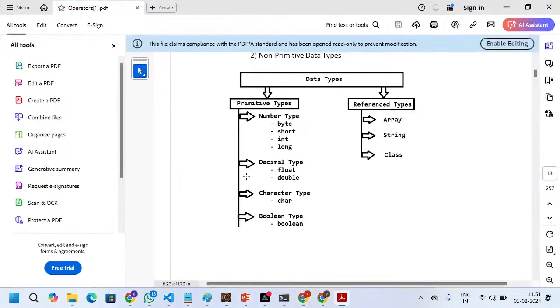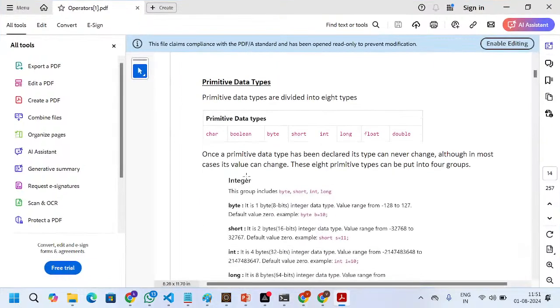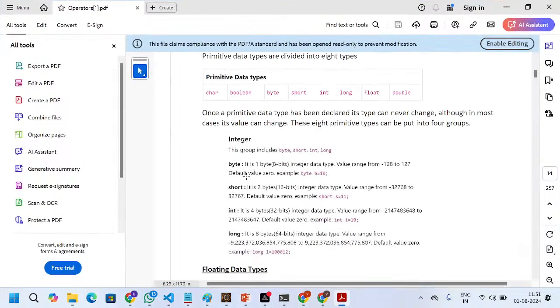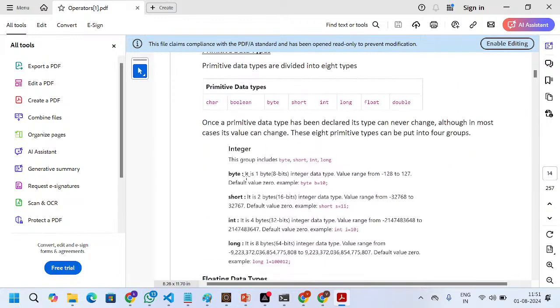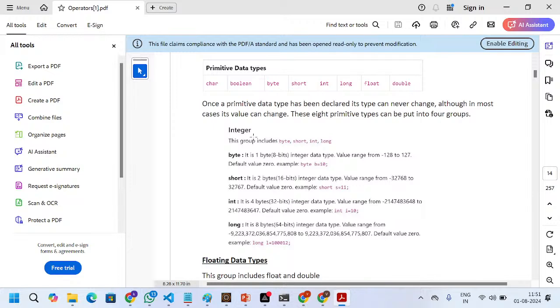Here we will be having the sizes. If you see in the integer group, it includes byte, short, int, long, and the size. The size of byte is 1 byte, meaning 8 bits.